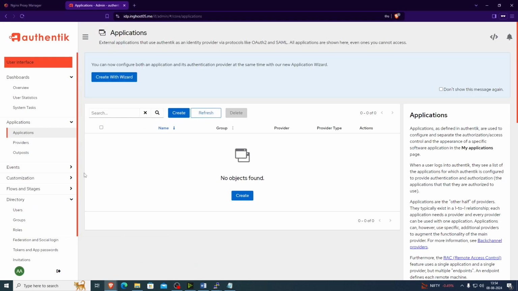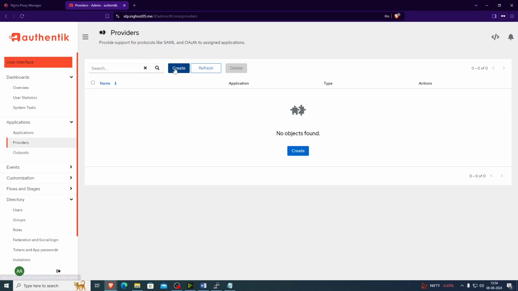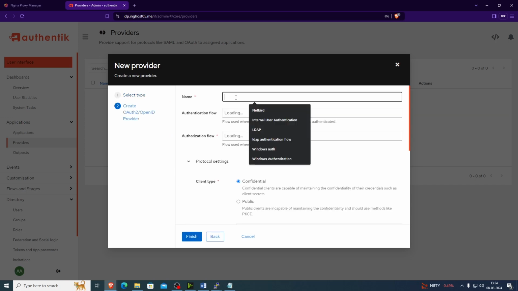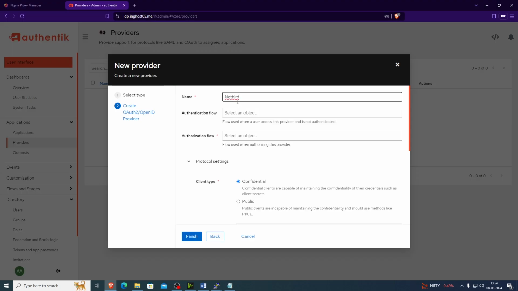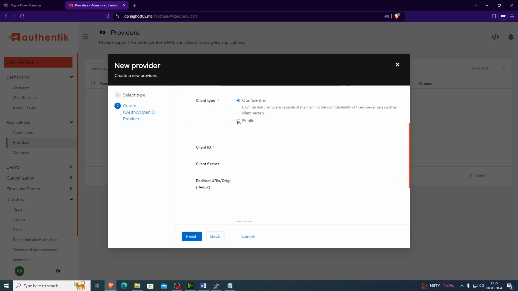Let's go back to Authentik. Let's create a provider. Okay. Provider, create, OAuth, name, Netbird. Default authentication flow, default provider authorization, explicit consent, public.